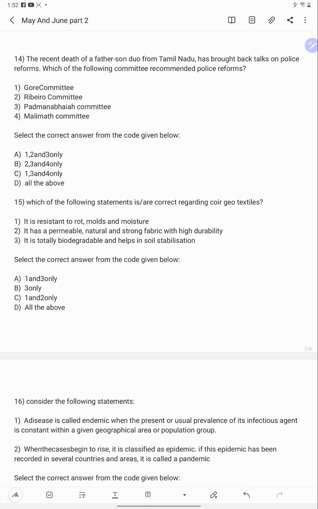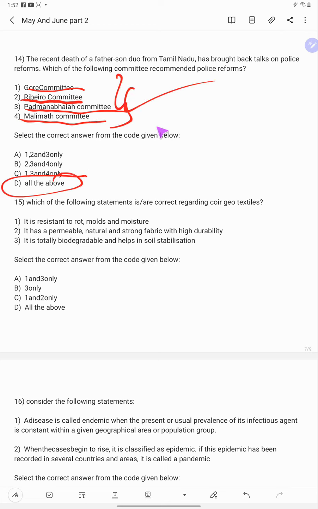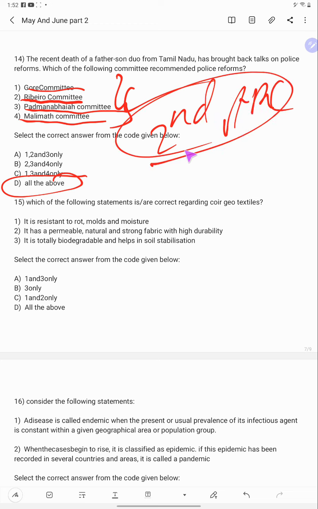Now let's see the options. Gore Committee, Ribeiro Committee, Padmanabhaiah Committee, Malimath Committee. These four are right, and you can add even the Second ARC, which also recommended reforms.